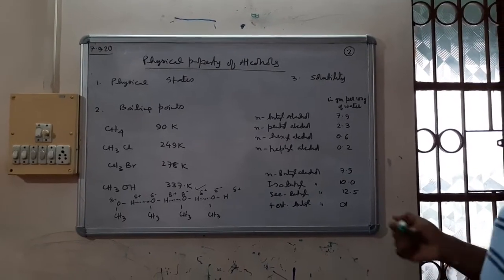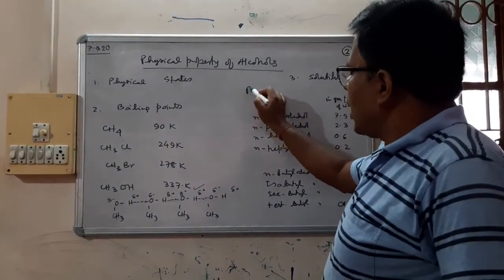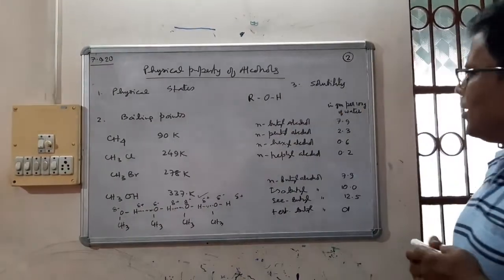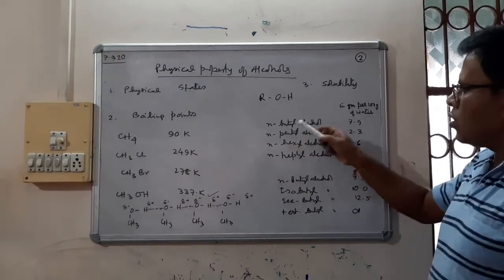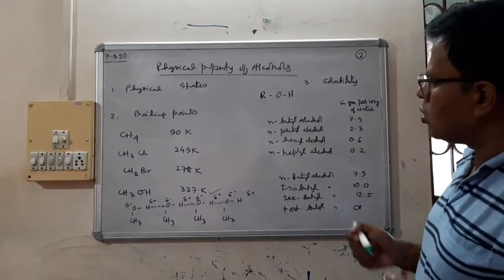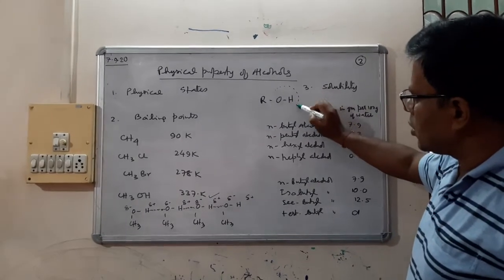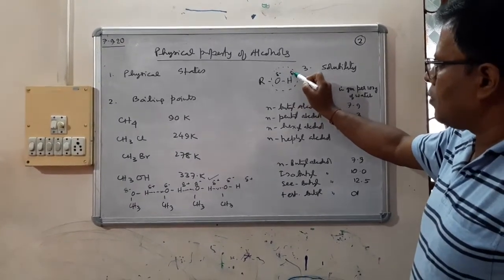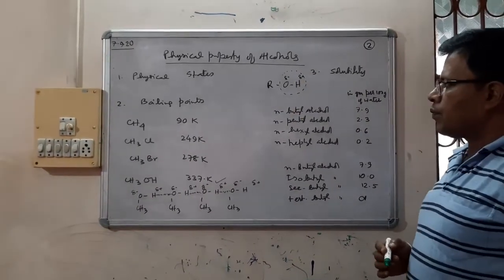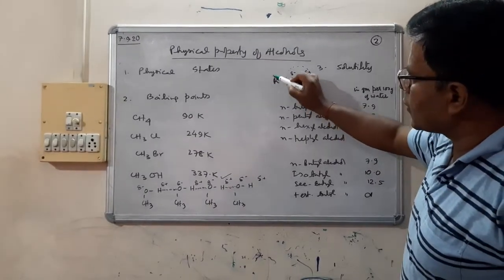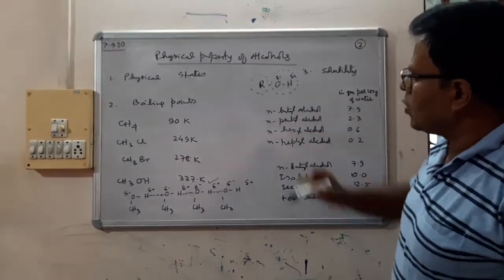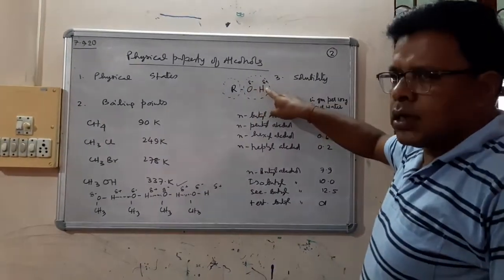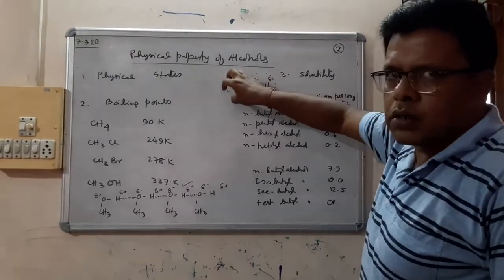So what is the reason? It is because alcohol, which is represented as ROH, has a polar part because of this delta minus, delta plus, and a non-polar part.